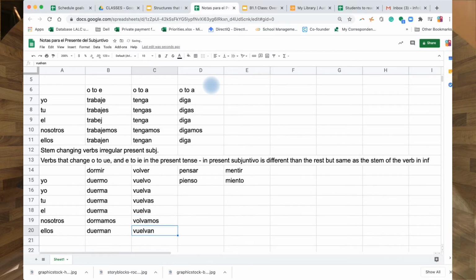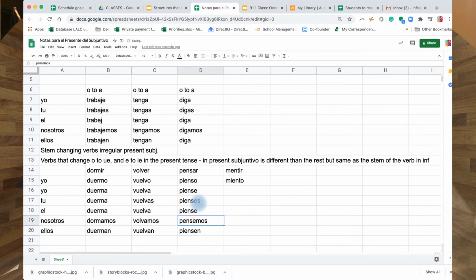Y ellos vuelvan. And then in pensar, you see, this stays the same like the verb in infinitive, but it's different than the rest. Can you see? And then pensar is, to us, so es piense, changes to e, pienses, él piense, ojalá que él piense mejor o piense bien. Nosotros pensemos, there you go. Ojalá pensemos en nuestra salud, whatever. I hope we think about our health.